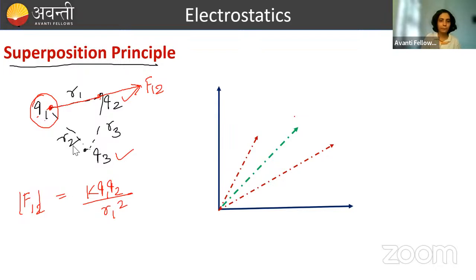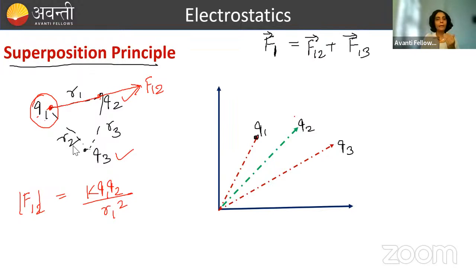तो यहाँ पे आप देख लो, suppose this is the Q1 charge here, this is the Q2 charge and this is the Q3 charge. My task is, what is my task? My task is to calculate the force on Q1 because of Q2 and Q3. So I have to calculate the force on 1. Done. So the force on 1 will be because of 2 and because of 3. So I will write force on 1 because of 2 plus force on 1 because of 3.